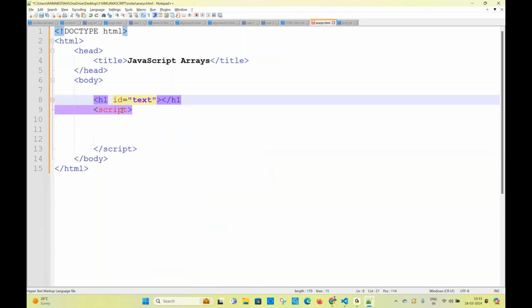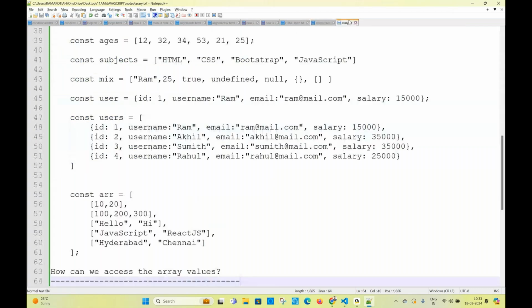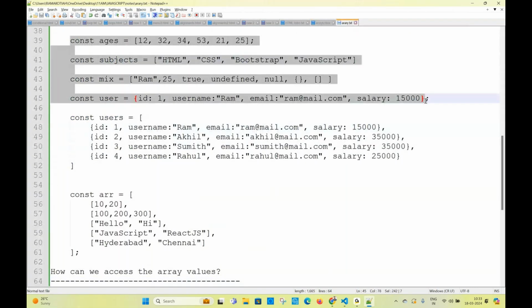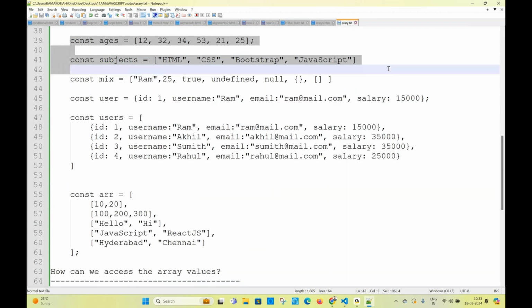Okay, right. Now arrays. What are the examples you wrote? Can I copy all? No need to copy all. First, let us copy these two.